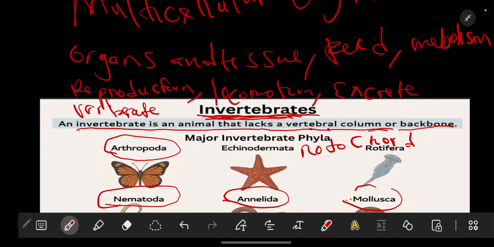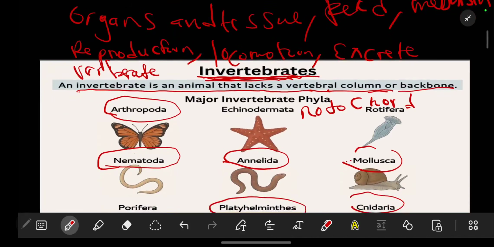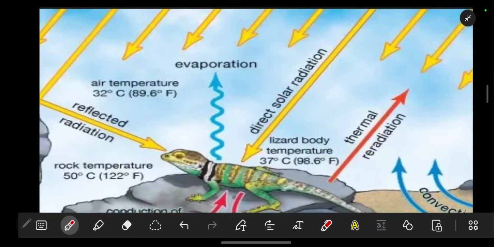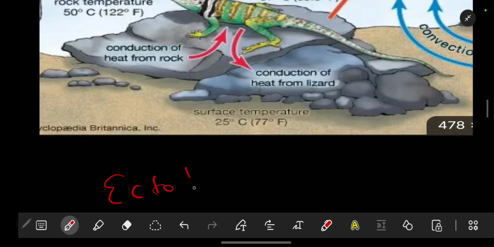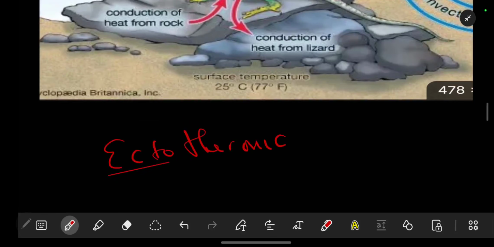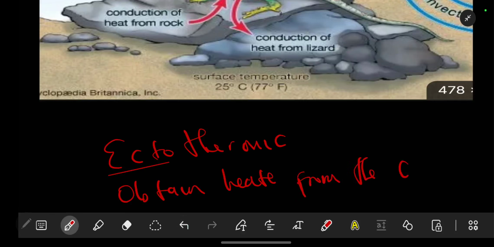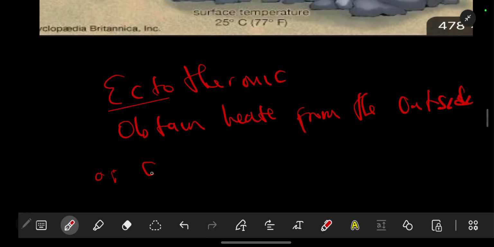What do these terms mean? These terms are very, very important. When we are talking about ectothermic, thermic has to do with temperature. Ecto means outside. So these animals obtain heat from the surrounding, from the outside or external sources.